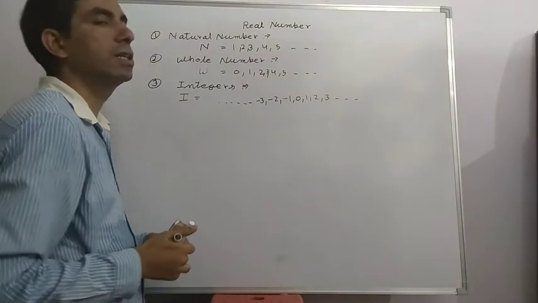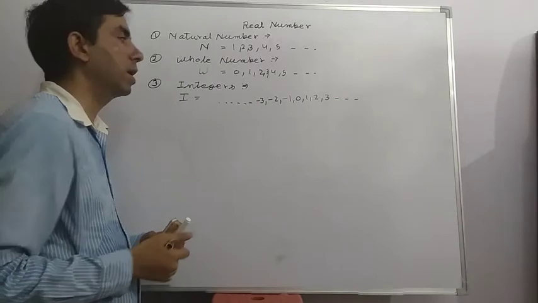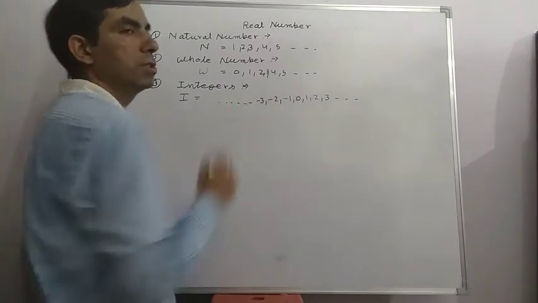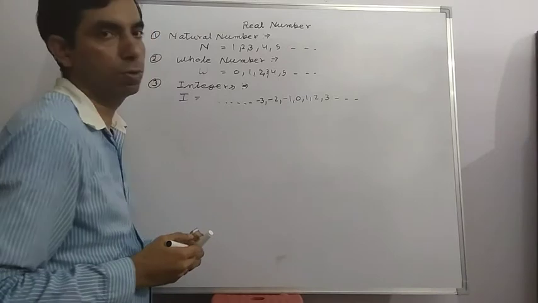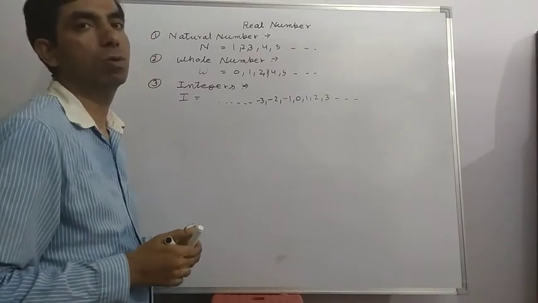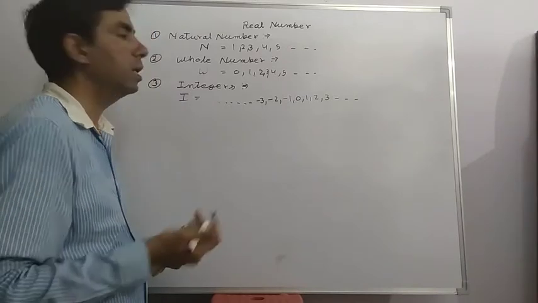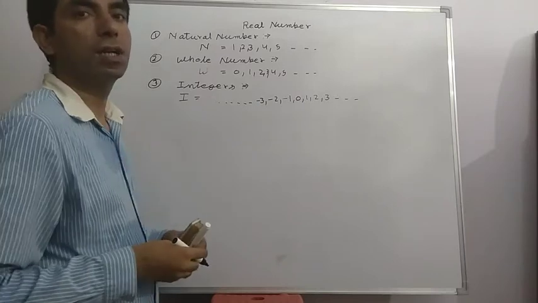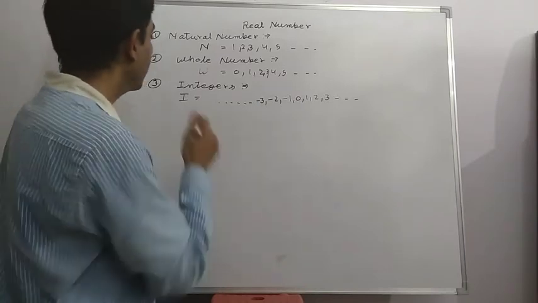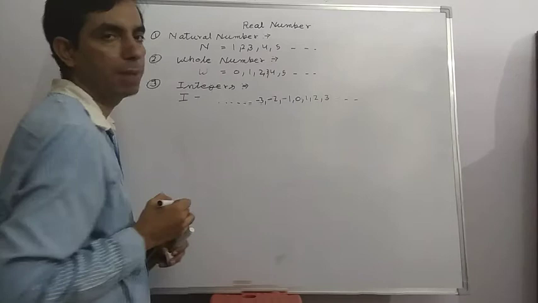Here we see that the largest negative integer is 0 and the smallest positive integer is also 0. 0 as negative or positive, both are counting. Generally we take it as not negative, not positive. So it is represented by I.